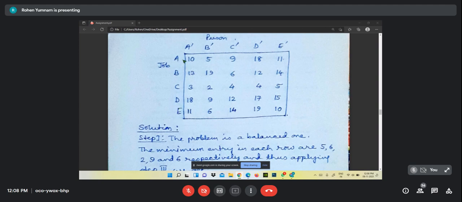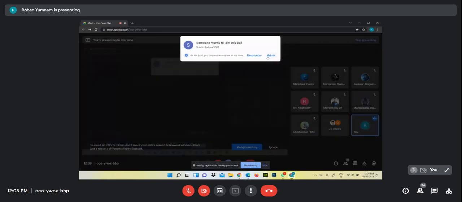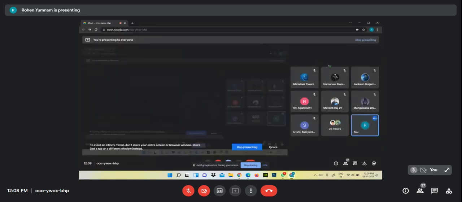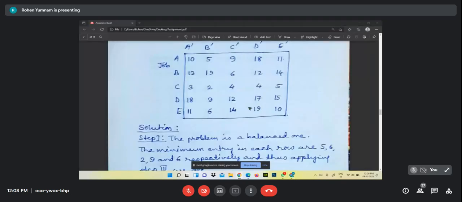And here, suppose if job A is given to A dash, the cost is 10. Cost means it may be the salary or whatever it be. Mainly, we will consider the salary. Then if job A is given to B dash, it will be 5. Job A is given to C dash, it will be 10.